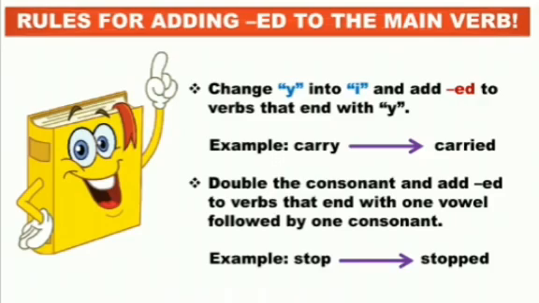For example, stop: the second last letter here is o, which is a vowel. That is why we have doubled the last letter, the consonant. P is the consonant and we have doubled it. But students, I must also tell you that there are verbs where this rule is not applicable. We will talk about it later, but here you only remember these rules of changing the main verb to past tense verb. Okay,